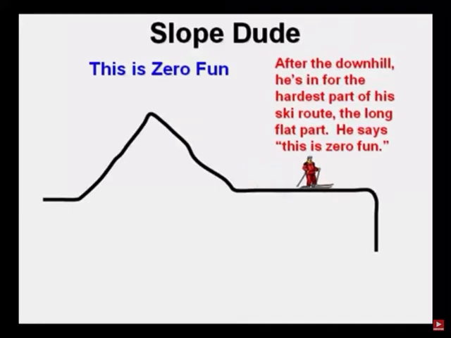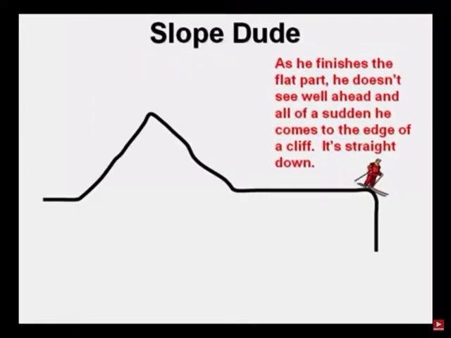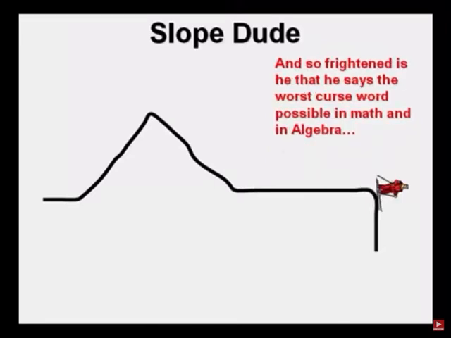This is 0 fun. And as he finishes the flat part, he doesn't see well ahead, and all of a sudden, he comes to the edge of a cliff. It's straight down. So frightened is he that he says the worst curse word possible in math and in algebra. Undefined.